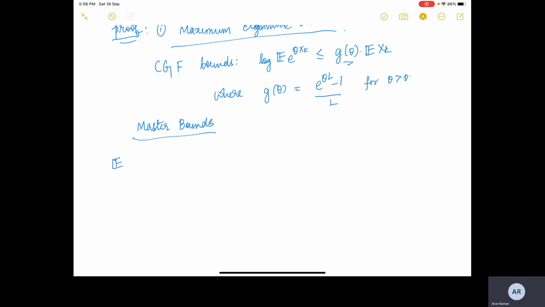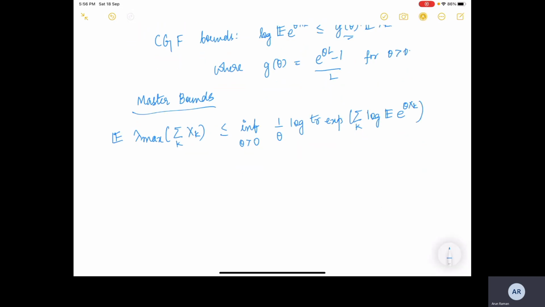We had the expected value of lambda max of sum over k of X_k is less than or equal to the infimum over all theta greater than 0 of 1 by theta log trace exponential of sum over k of log expected value exponential theta X_k. We proved it at the beginning of today's lecture.